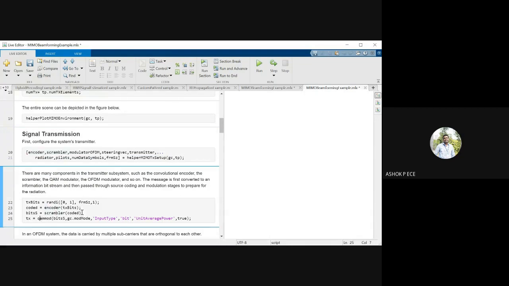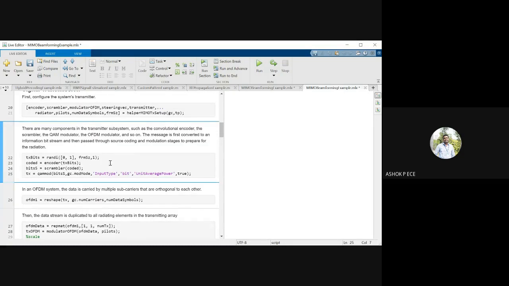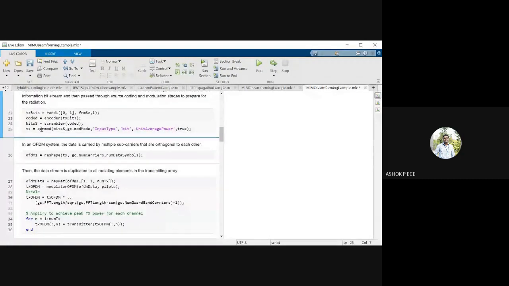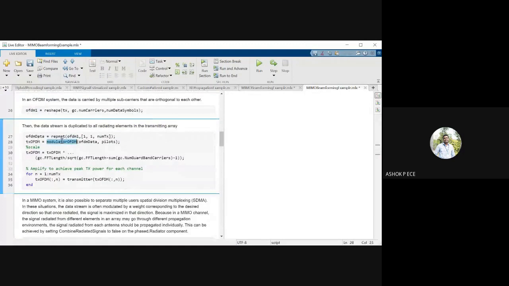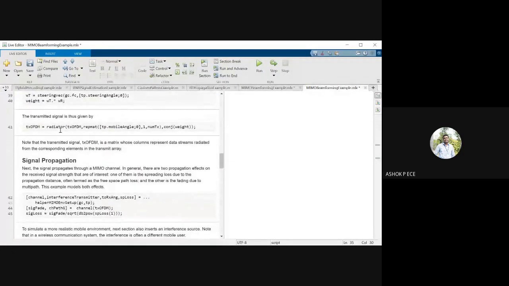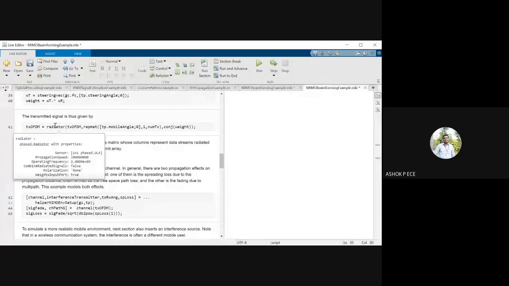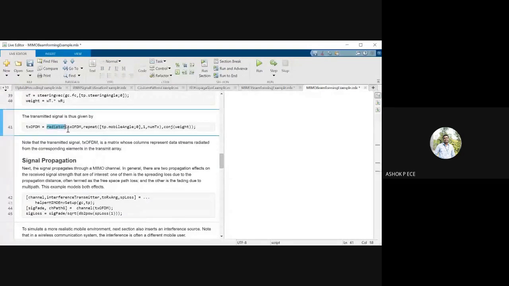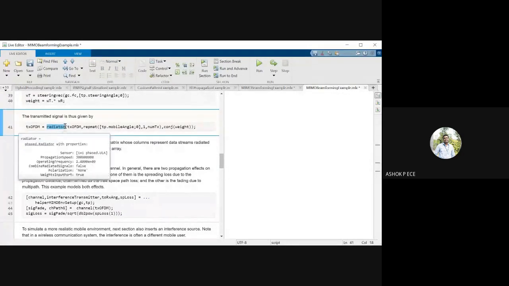So how much QAM am I doing? I'm doing 16 QAM. That's the reason why in the constellation you see 16 symbols. Then after 16 QAM, I'm doing OFDM. I'm modulating the OFDM and transmitting. To the transmitter I'm giving all the OFDM data. After OFDM, I am using the antenna for radiating. So I am radiating all the parameters.